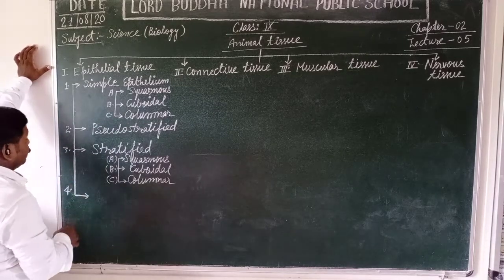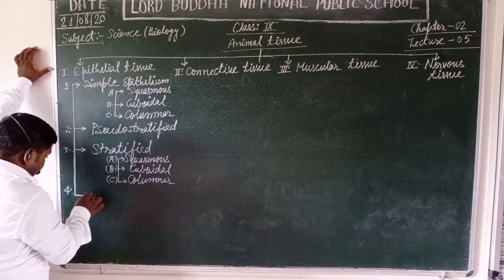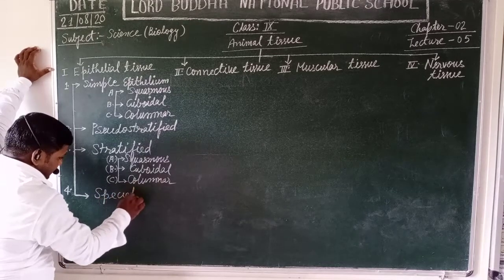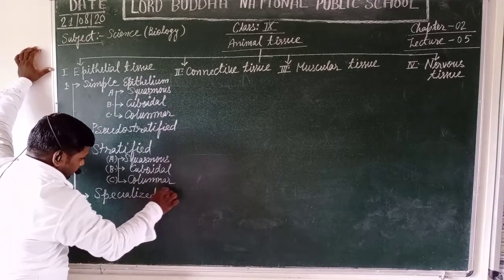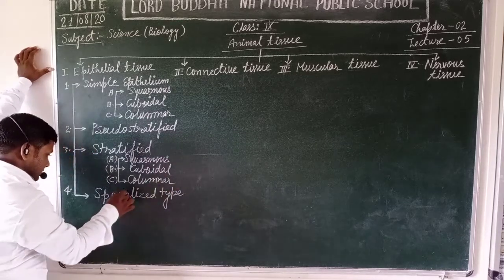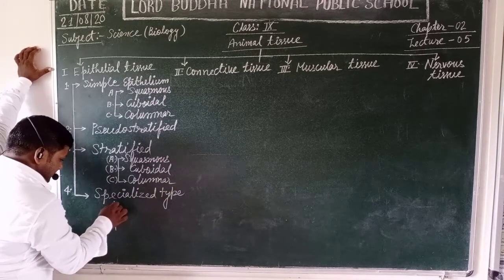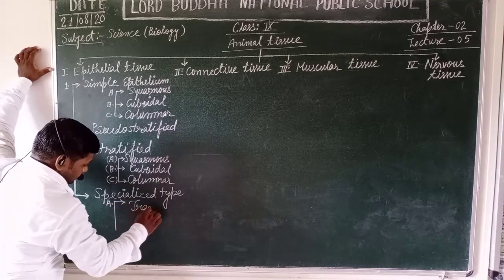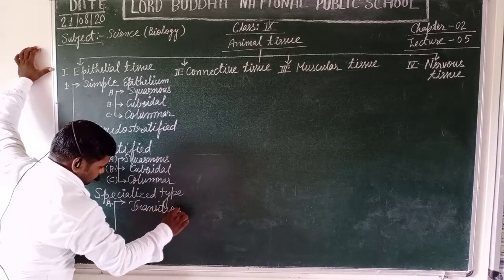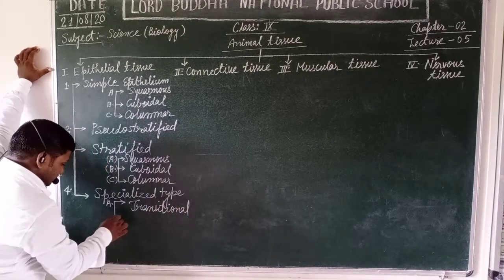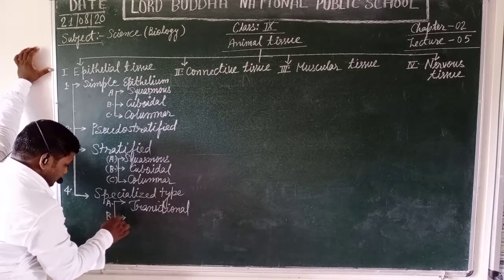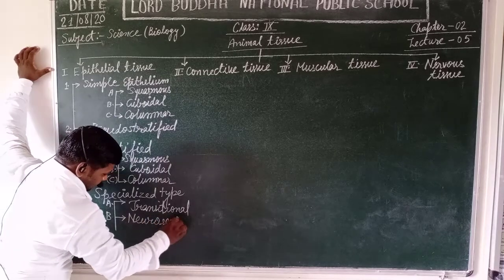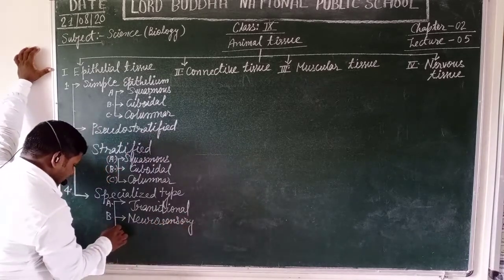Now another type of epithelial tissue is specialized epithelium tissue. Specialized epithelia are further classified into the following three categories. The first one is transitional epithelia. The second one is neurosensory epithelia.